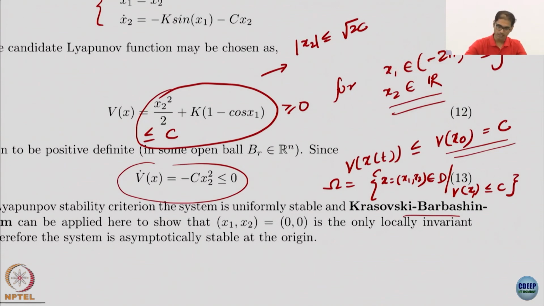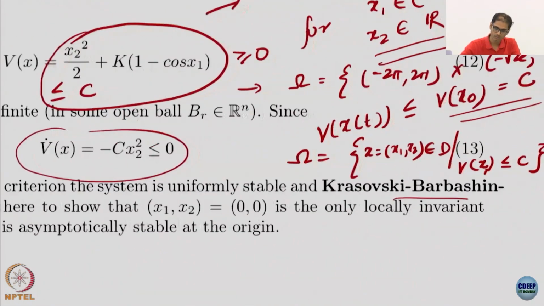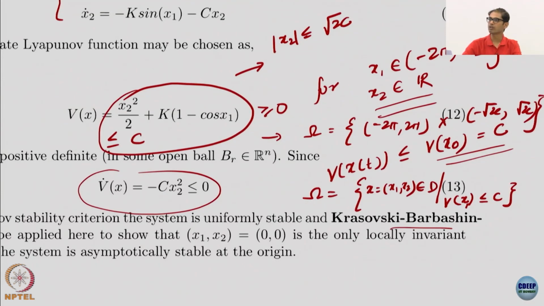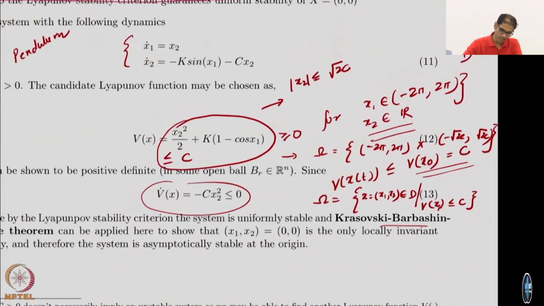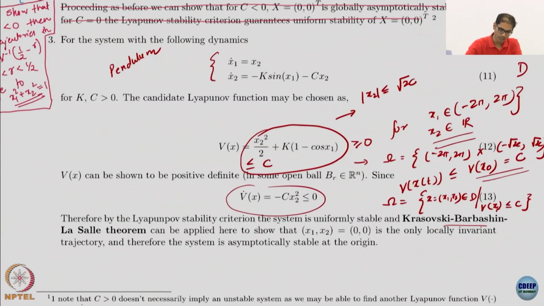Done. My omega set is very straightforward in this case. Then omega is exactly equal to minus 2 pi comma 2 pi cross minus root 2c root 2c. Yeah, very easy. I just use the same logic. So, I have constructed my omega. Now, the Lyapunov, the directional derivative is too simple. You already have done this before.